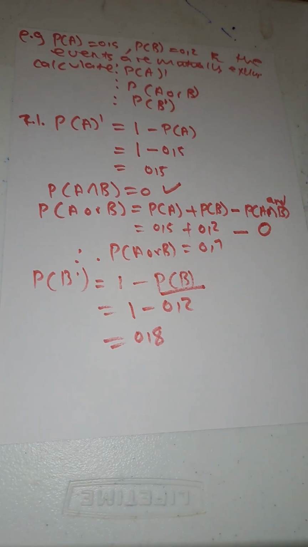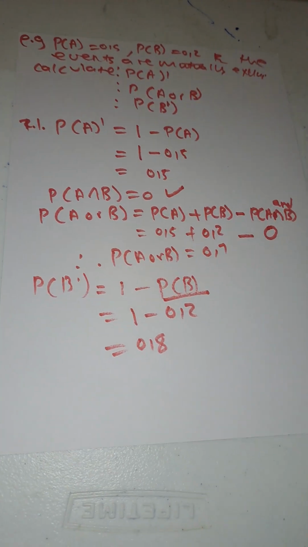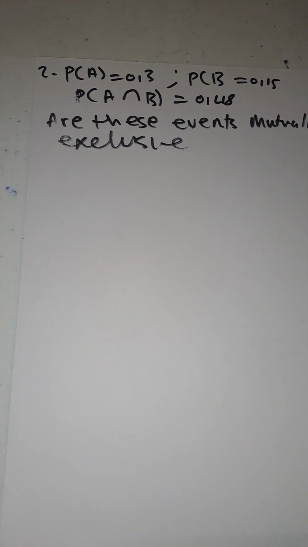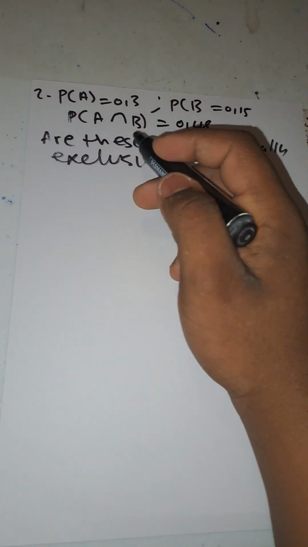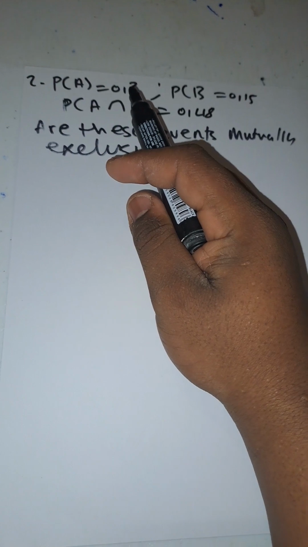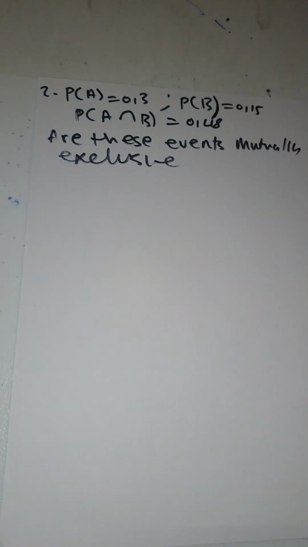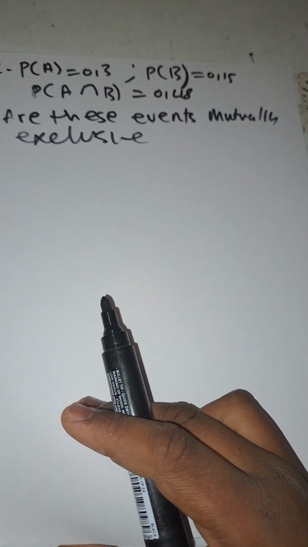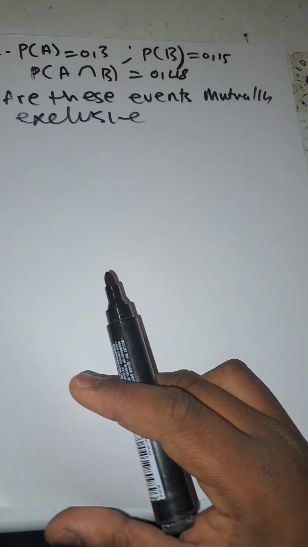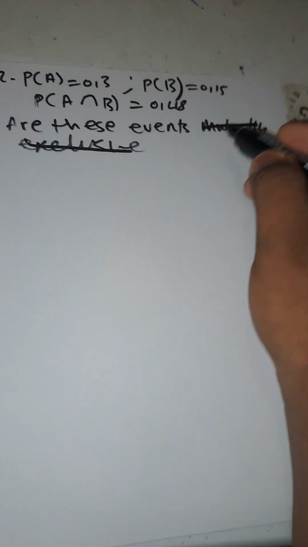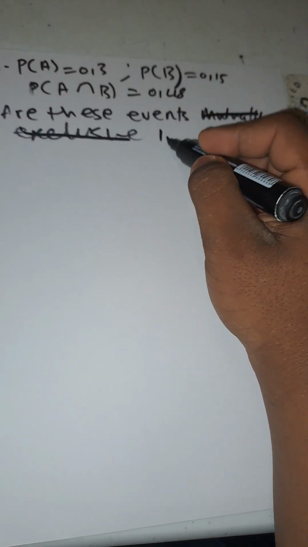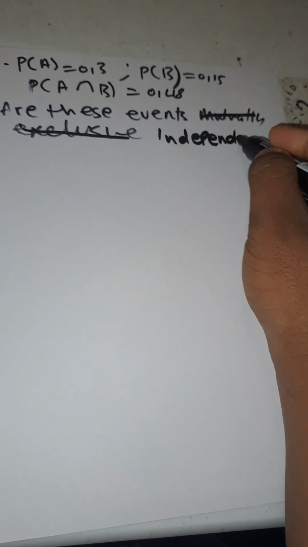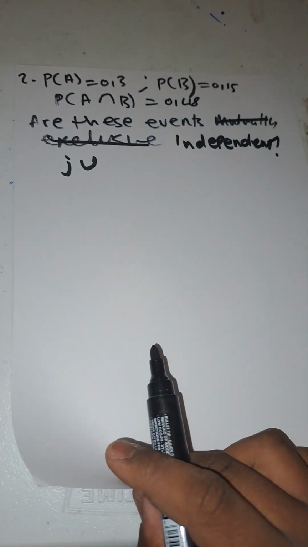So now let's do the last example. I hope I was not fast. Now let's go to the last example. They are saying given probability of A is 0.3, probability of B is 0.15, probability of A and B is equals to 0.48. Now the question is saying this, wait, I made a mistake because we already made this thing. So are these events independent? Justify your answer.